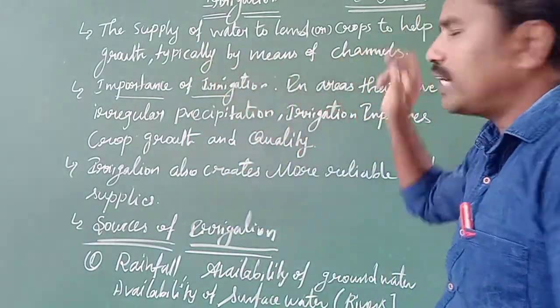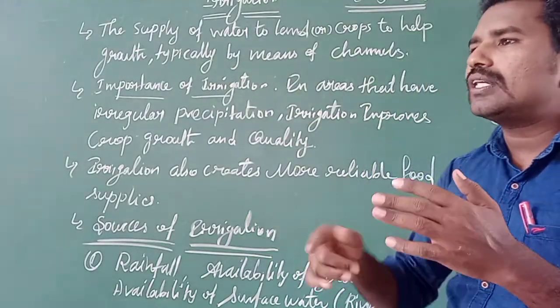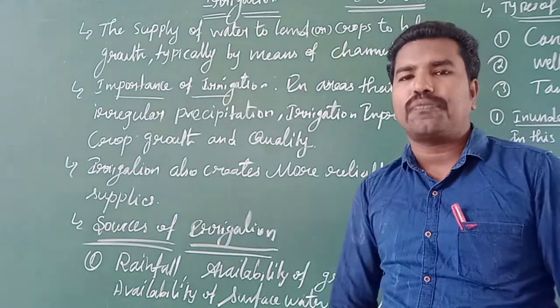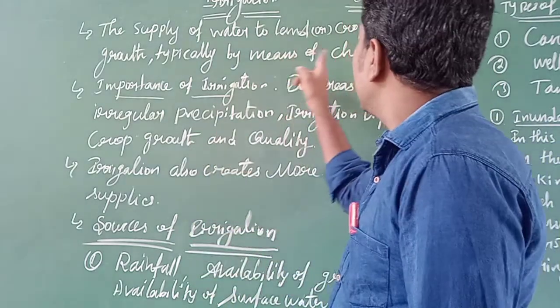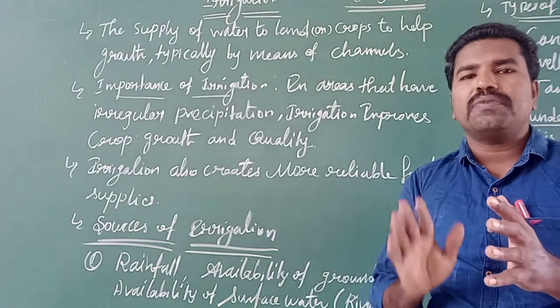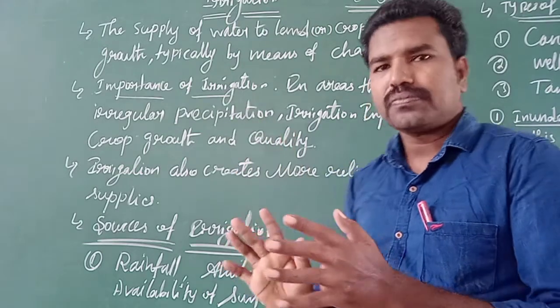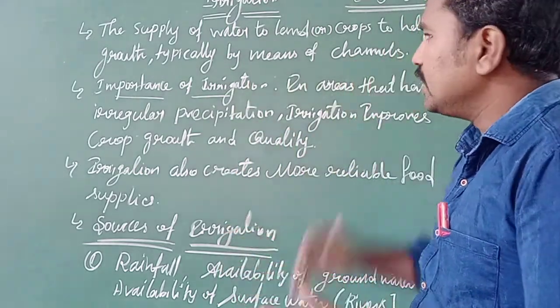Typically we irrigate water to the land by means of canals. Canals are an artificial way to supply water.